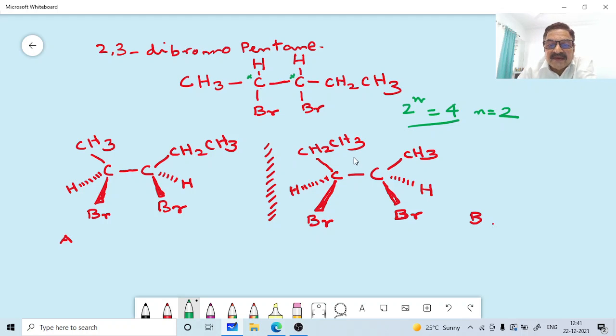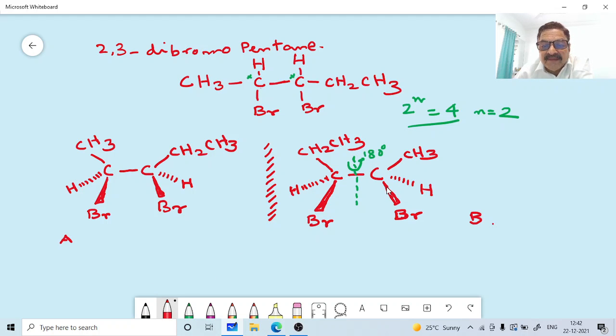With this 180 degree rotation, if all the atoms and bonds align, then we can say they are superimposable.